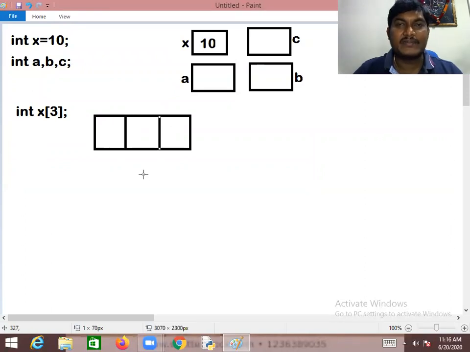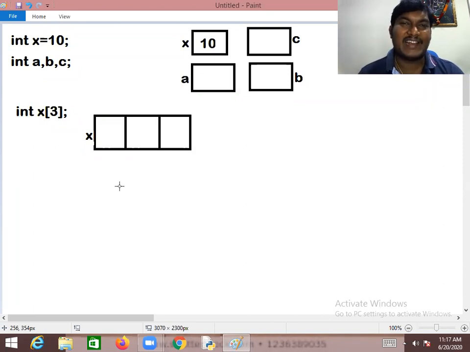Now, as a definition, what is an array? An array is a memory allocation which enables you to store n number of homogeneous elements and share the variable name.